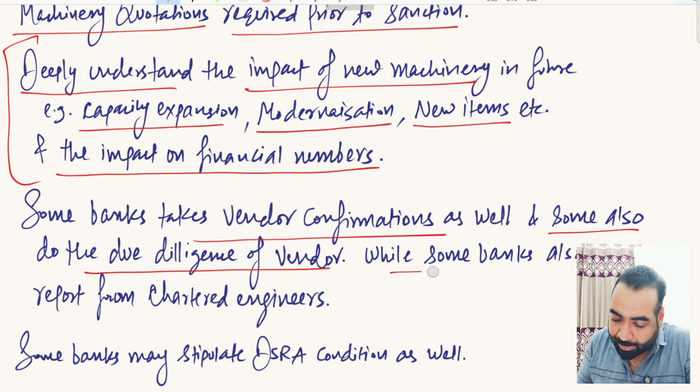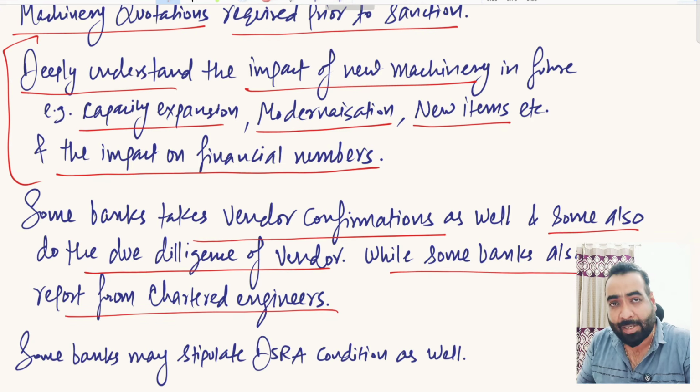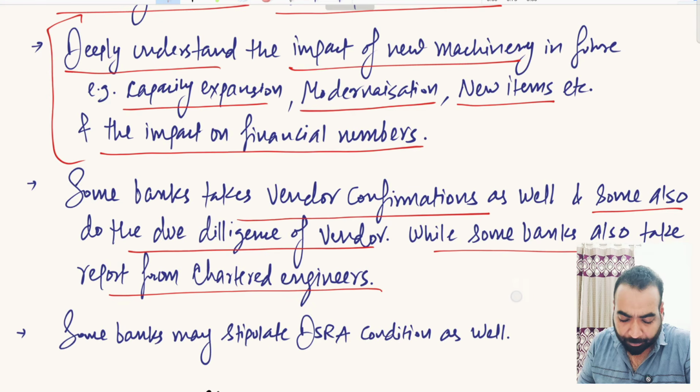Some banks also take the report from the chartered engineers as well. The chartered engineers are the technical persons. When the machinery comes in the factory, they go to the factory, they check the machinery, they check whether it is a new machinery or not, whether it is the same machinery which was asked by the borrower or not, right? So they give all that confirmation to the bankers.